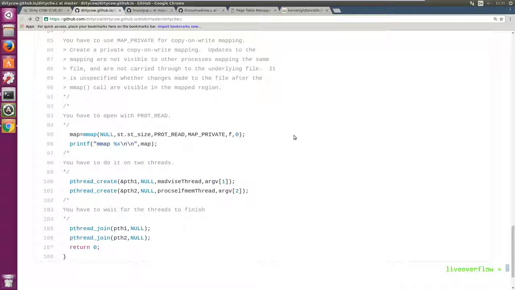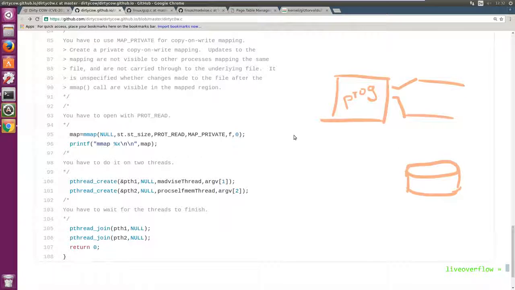Mmap doesn't copy the whole content of the file into memory. Mmap maps the file into your memory. This is awesome because you don't need huge amounts of RAM to load a copy of the file. You just directly read from the file on disk. Or relatively directly. We will learn about memory in a second.